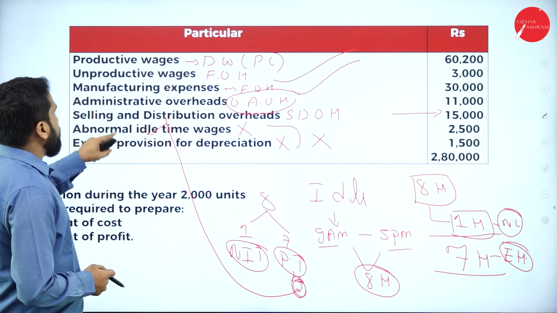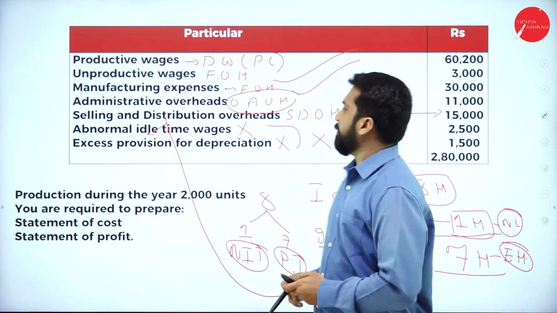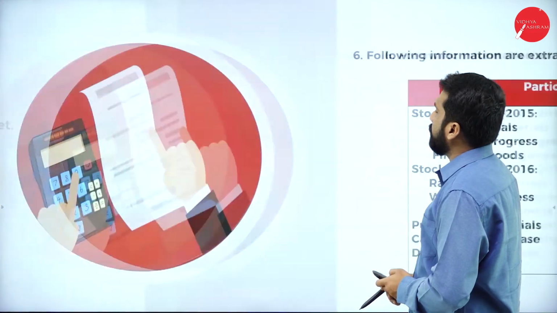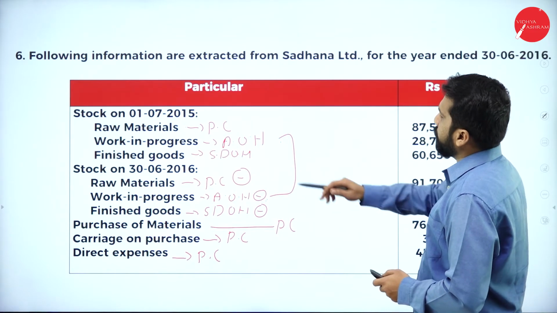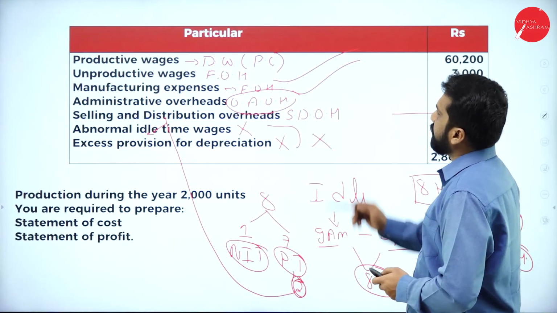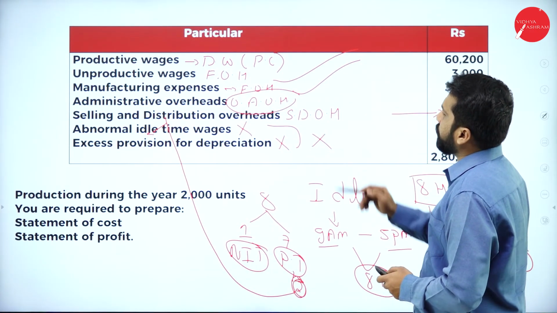In the question, have they given anything related to profit or sales? We'll check. Stock, raw material, finished goods, purchase of material, carriage, direct expenses, productive, unproductive, manufacturing, administration, selling and distribution.